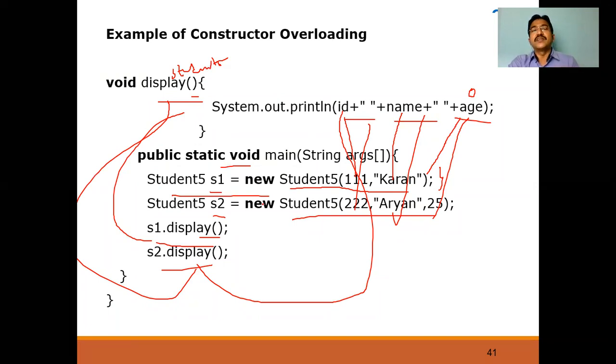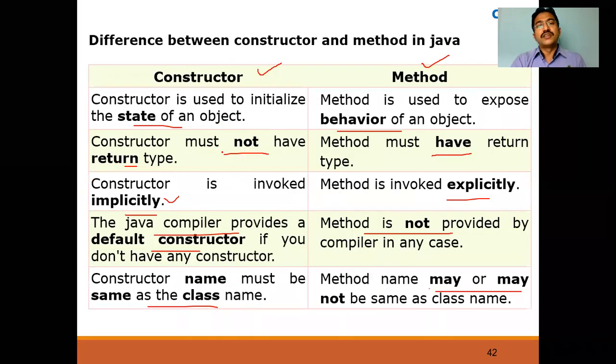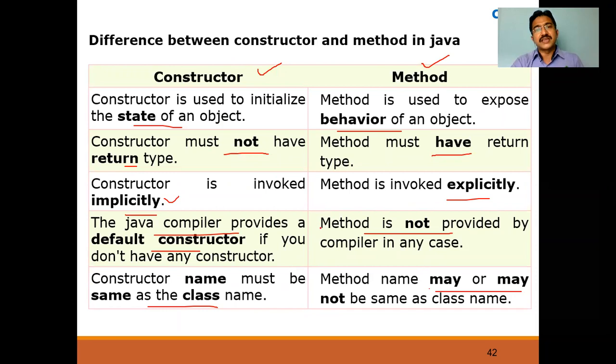If you are explicitly calling it, even with the same name as the class name used for a method, that method will not be called automatically, because the constructor is called automatically when you create an object. That's why we have to explicitly call the method. Sometimes you can use the class name for a method name also, but it is highly recommended to avoid using class names for methods, so that they differ very clearly. Okay. So method names can use the class names, but we have to explicitly call them. But for constructors, we use the class name itself, so it is called automatically.